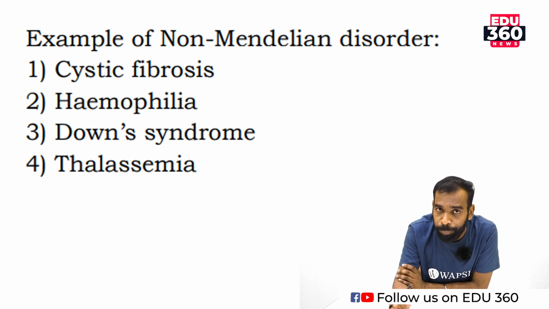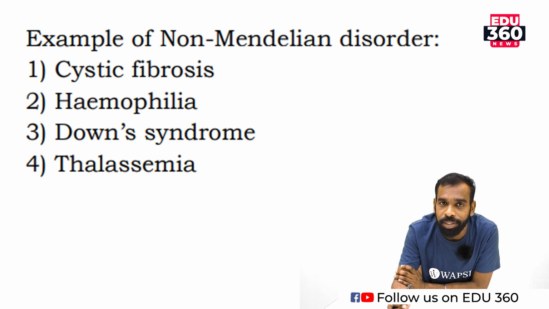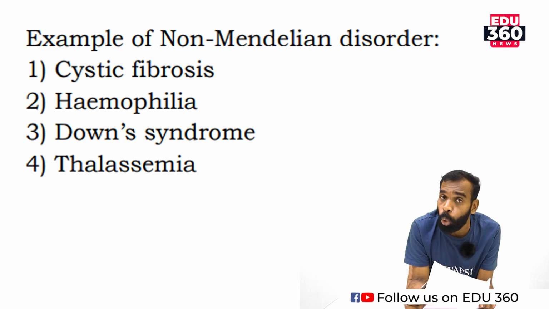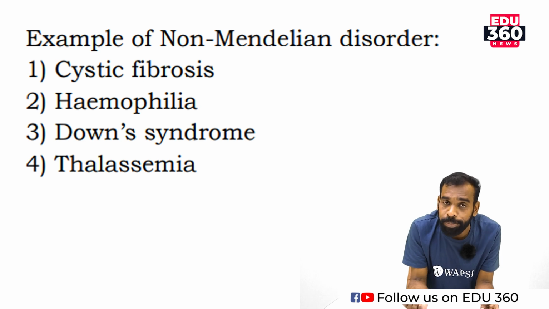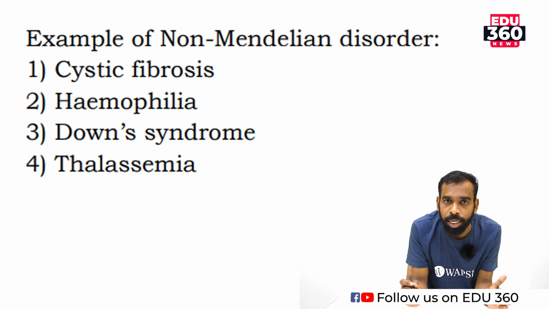For explaining that particular concept, he conducted monohybrid, dihybrid, trihybrid crosses. You people know more about it. So that's why I am not going to explain more about the Mendelian concept. Non-Mendelian disorder. What is the speciality of non-Mendelian disorder?